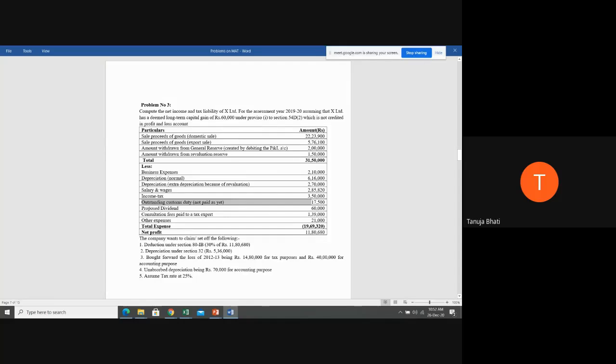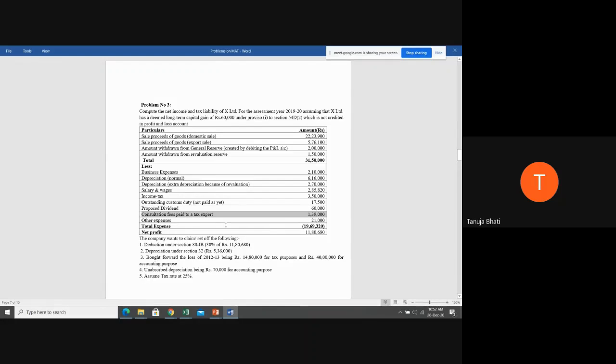Next, proposed dividend, allowable, disallowable. We have seen that any proposed dividend is a disallowable expense. Just if you announce that the company is going to pay dividend, but actually it has not paid yet, it is a disallowable expense. You're going to add this back.